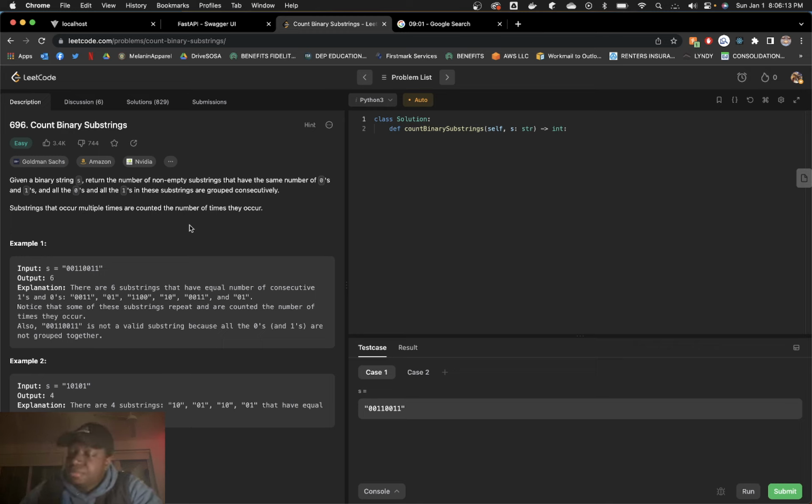That's basically it. Like helper functions: if valid substring, increment our answer by 1. So how do you validate the substring?